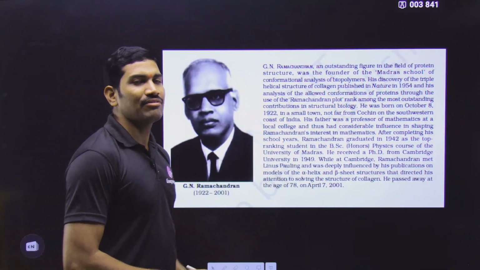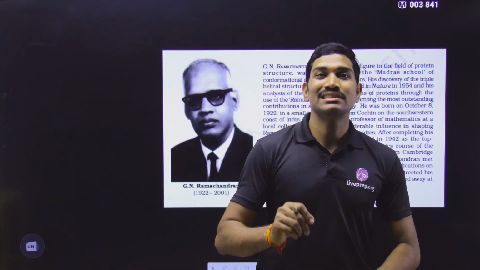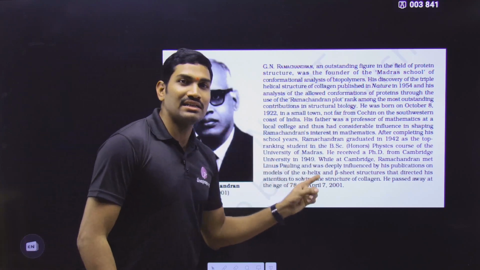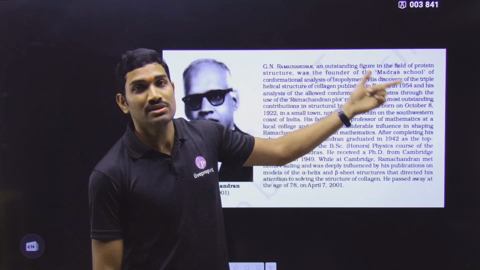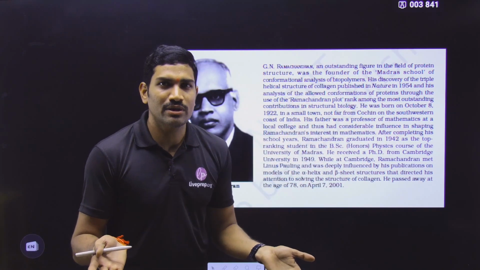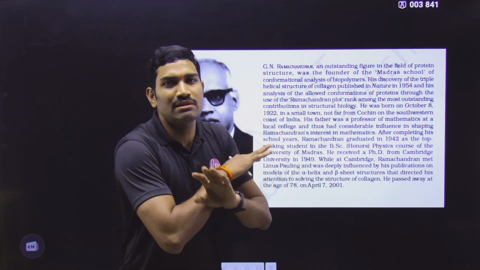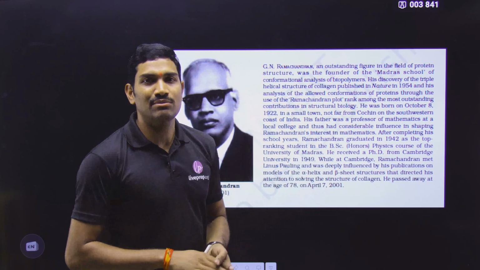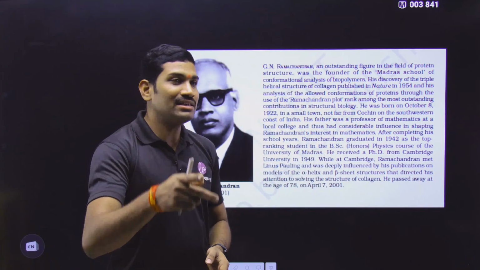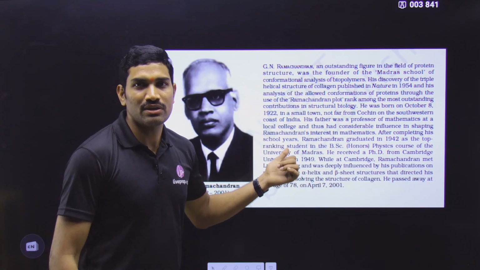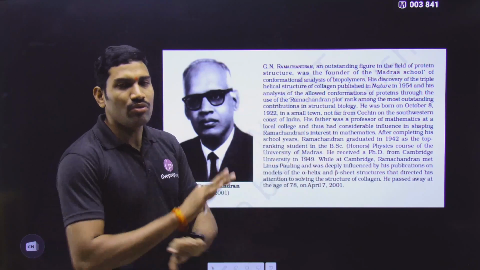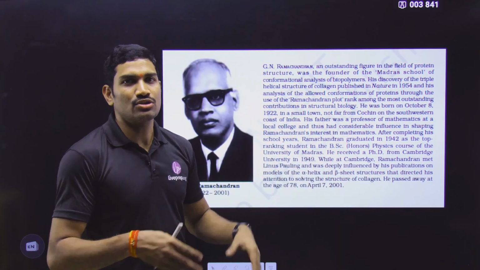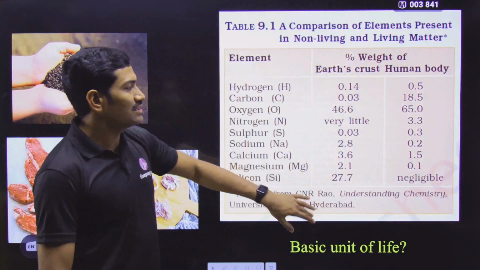Then here they have given about a scientist, and his name is G.N. Ramachandran. This scientist is related to the biomolecules chapter. Anyhow, we are not starting the biomolecules chapter, so we will not study anything about this scientist here. When we study biomolecules, we will study the protein structure and all, and at that time we will definitely study about this scientist. So now we are not studying the unit introduction or this scientist. We go directly to the regular chapter.